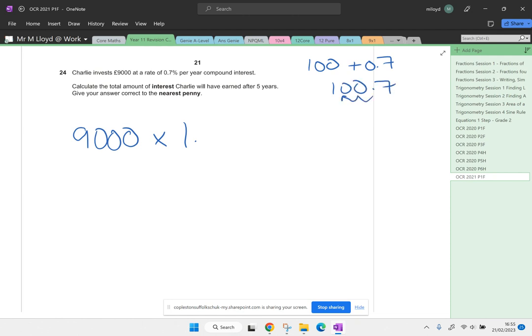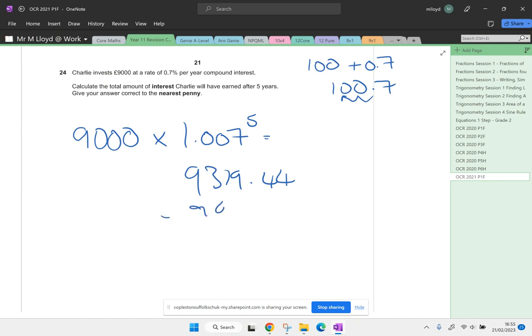And then we move that across and it makes 1.007. And then it's 5 years, so it's going to be multiplied by to the power of 5. So 9,000 multiplied by 1.007 to the power of 5, and you've got to be able to use those buttons nicely.